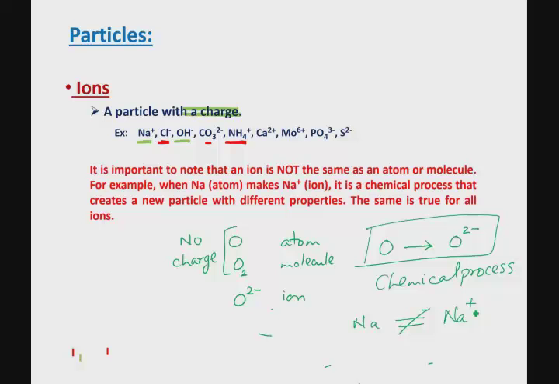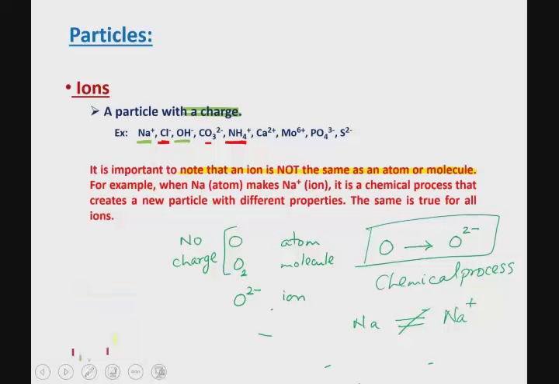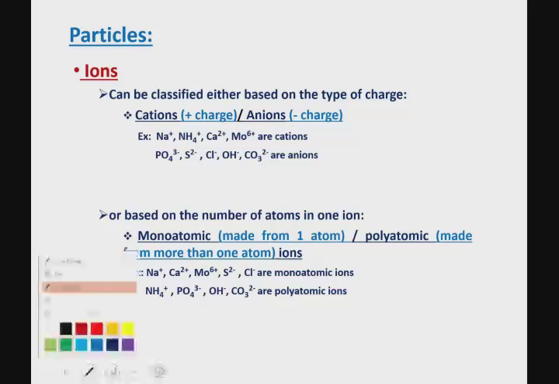It is not possible. So please understand and please always remember that ions and atoms and molecules are not the same thing. Whenever an atom or a molecule makes an ion, it is creating something new that did not exist before. Now, ions can be classified based on two criteria. The first one is the type of charge, whether the charge on that ion is positive or negative.